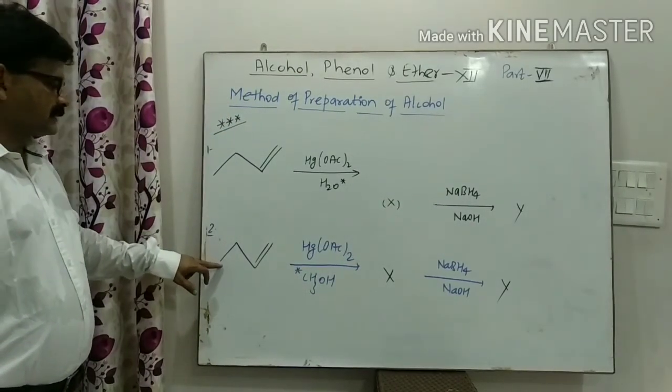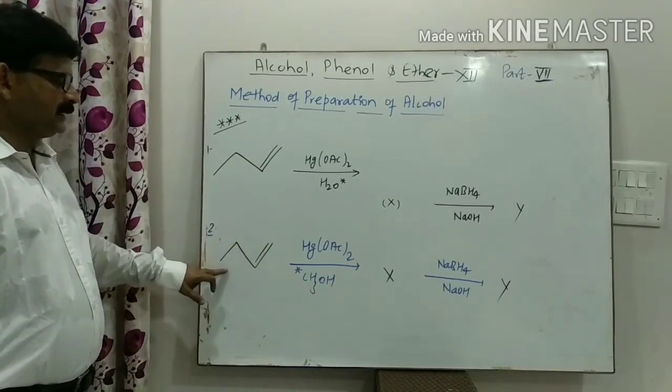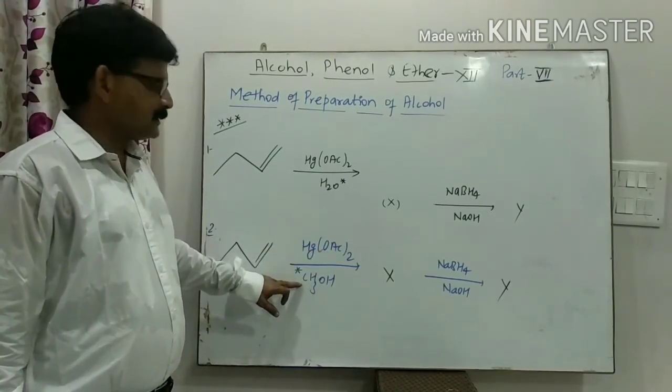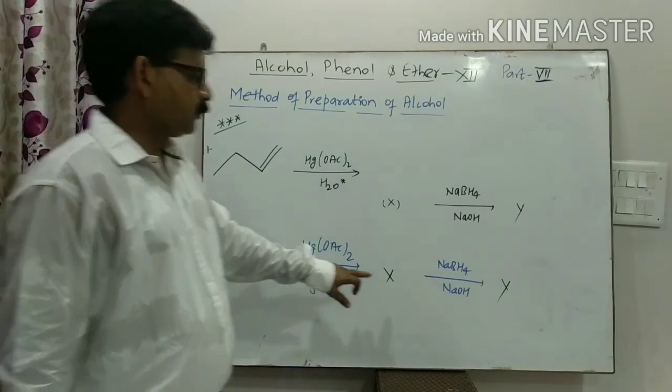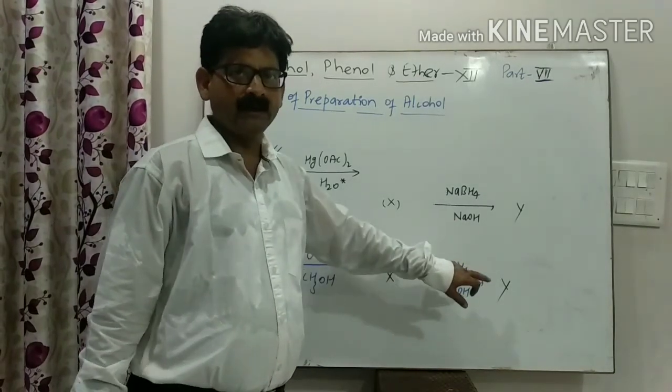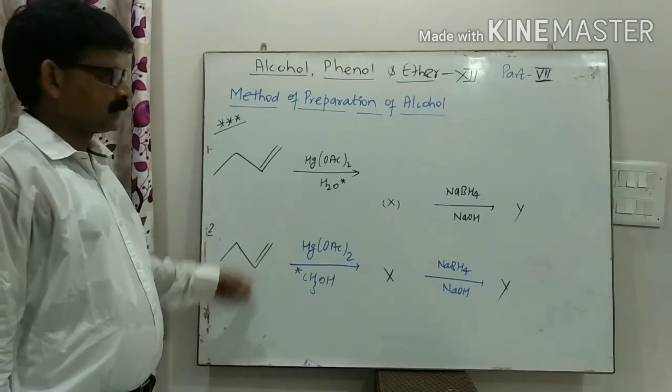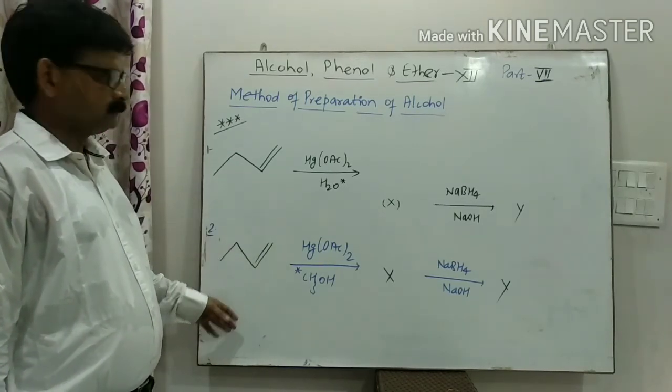Same, the second equation: if but-1-ene reacts with mercury acetate and alcohol is the nucleophile, then what are X and Y? Write the structure of X and Y in this reaction, or complete this reaction in your copy.